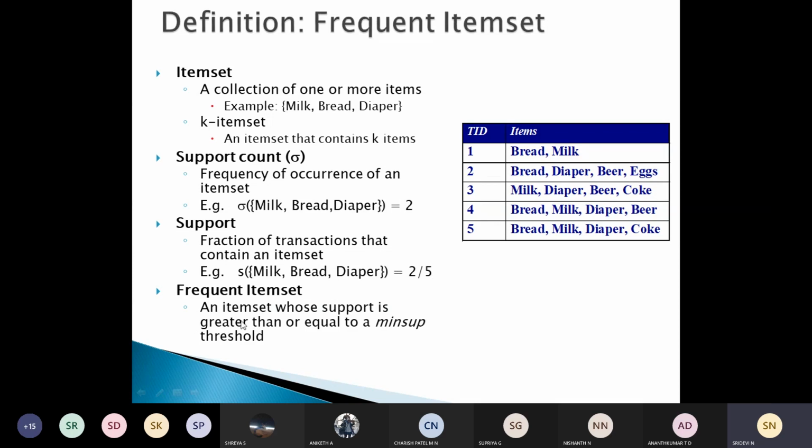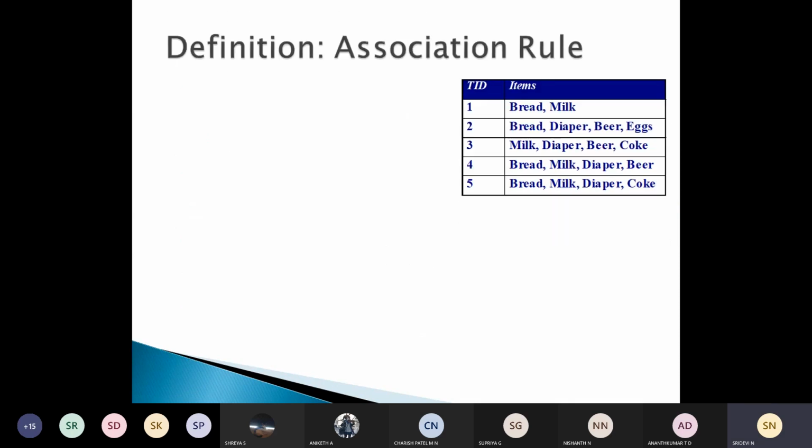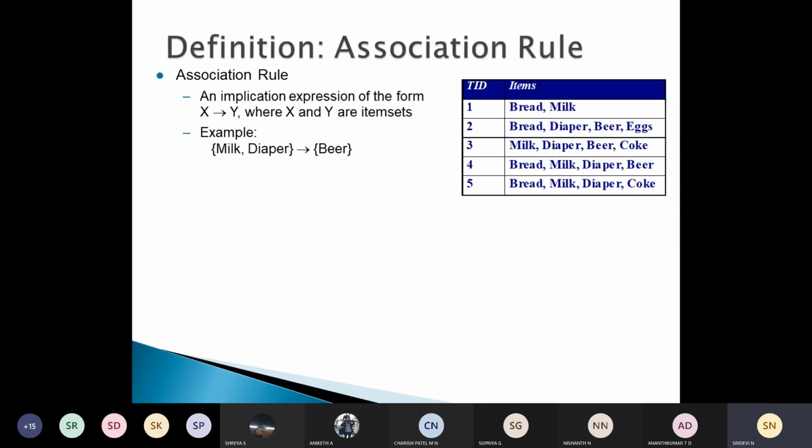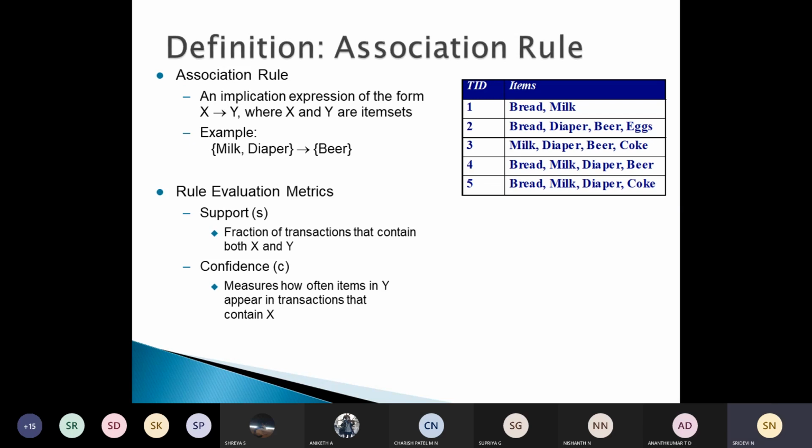And frequent item set: an item set whose support is greater than or equal to the minimum support threshold, as I said, is your frequent item set. And association rule.